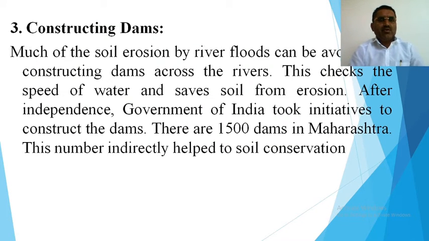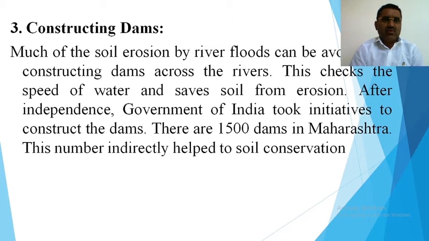Constructing dams. Much of the soil erosion by river floods can be avoided by constructing dams across the rivers. This checks the speed of water and saves soil from erosion. After independence, the Government of India took the initiative to construct dams. There are 1,500 dams in Maharashtra. This number indirectly helps soil conservation. As we know, water is the main agent which erodes the soil.